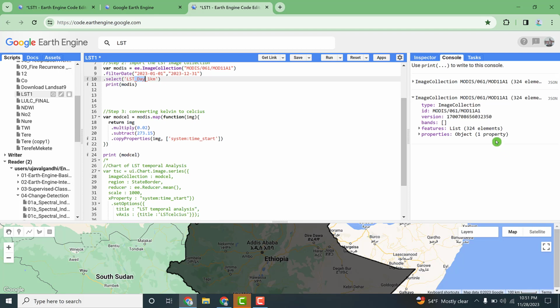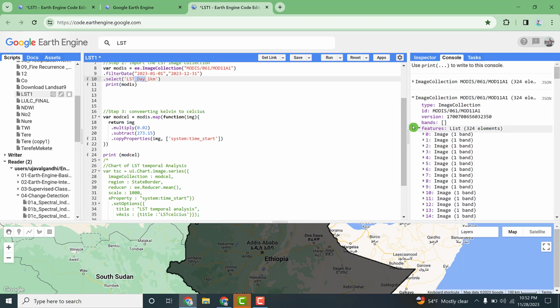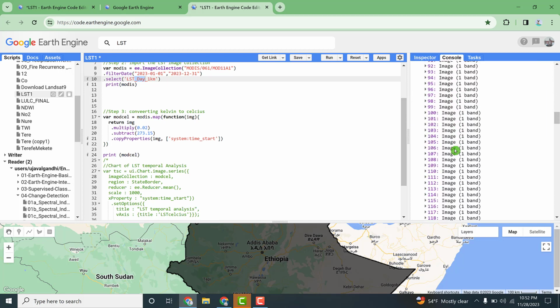We have 364 days per year, but today is the 28th of November, so we have remaining days, and up to today we have 324 land surface temperature values here.